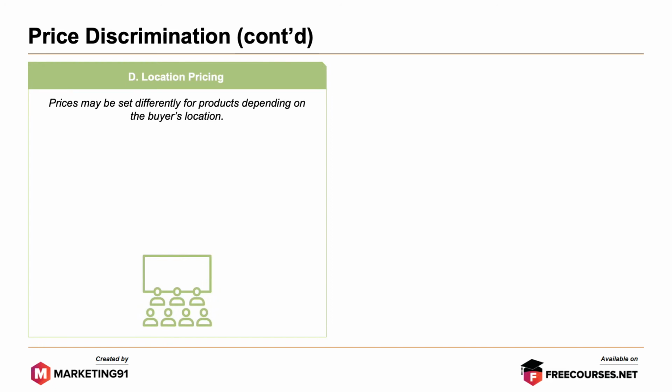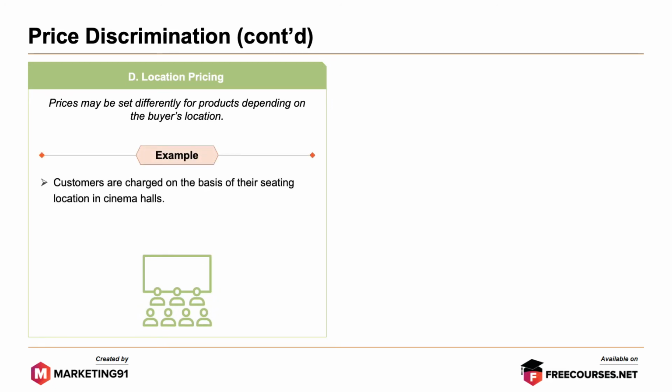Fourth, location pricing. Pricing may be set differently for products depending on the buyer's location. Example, customers are charged on the basis of their seating location in cinema halls.